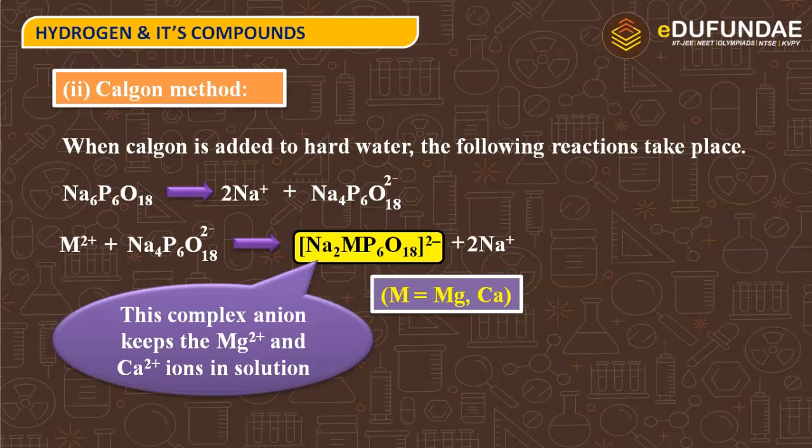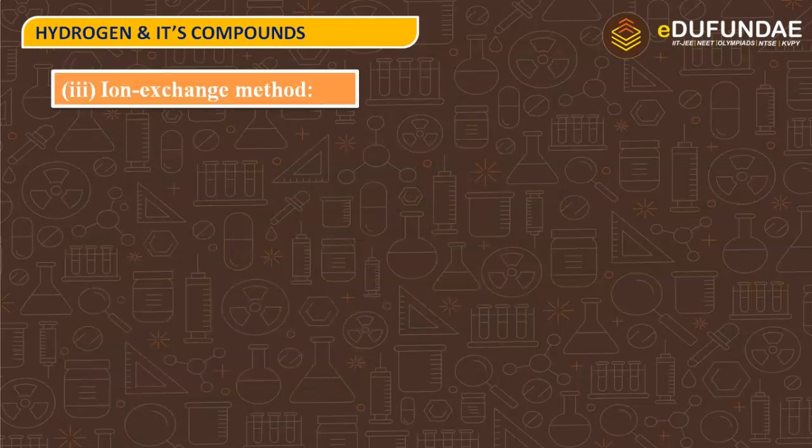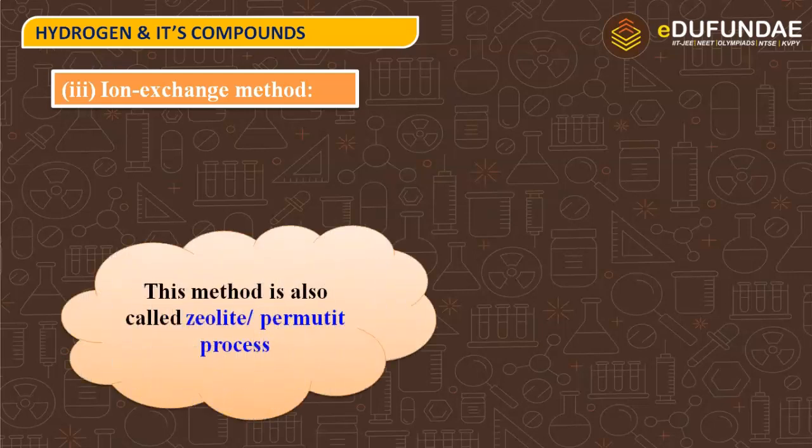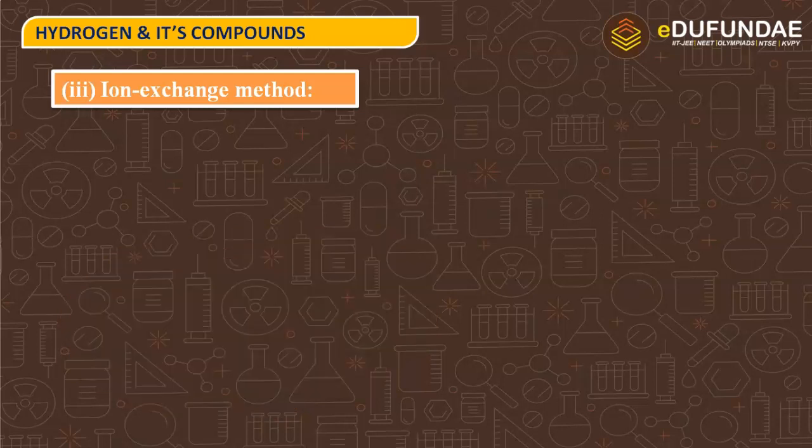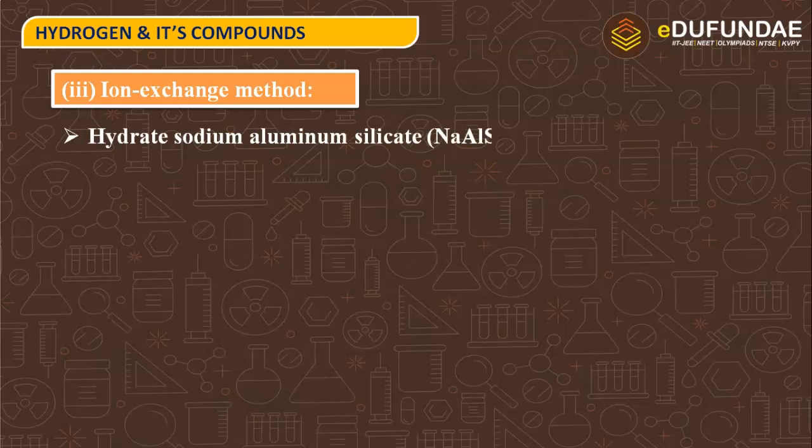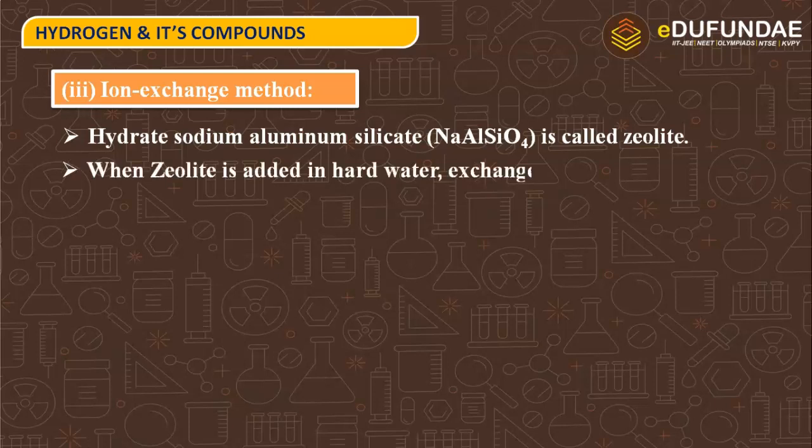The next method to remove permanent hardness is the ion exchange method, which is also known as the zeolite or permutit method. What is happening in this method? Hydrated sodium aluminium silicate is called zeolite, and when this zeolite is added to hard water, exchange reactions take place. Let us see the reaction.